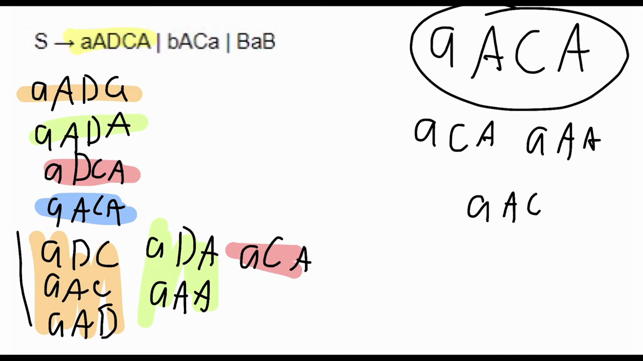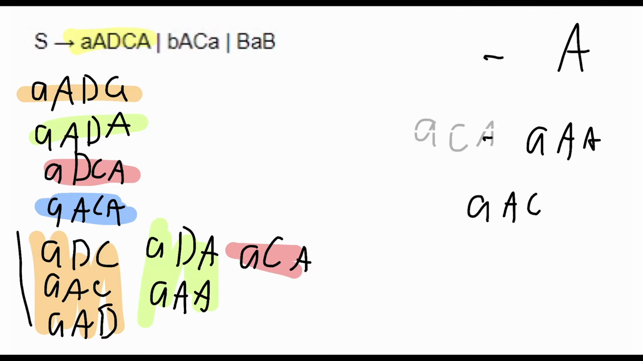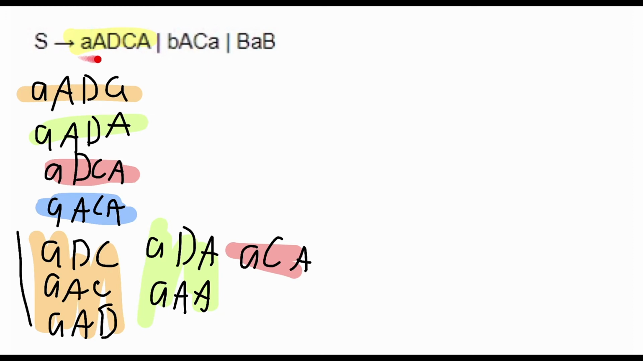Now I believe we already have most of these. This ACA, we have ACA right here. Triple A's, we have a triple A right here. AAC, we have an AAC. So we actually don't make anything off of this. We're good to go. So now that this has been broken up into these, and these have been broken up into these, we must break these down even more. So we get ADC, which we got from right here.